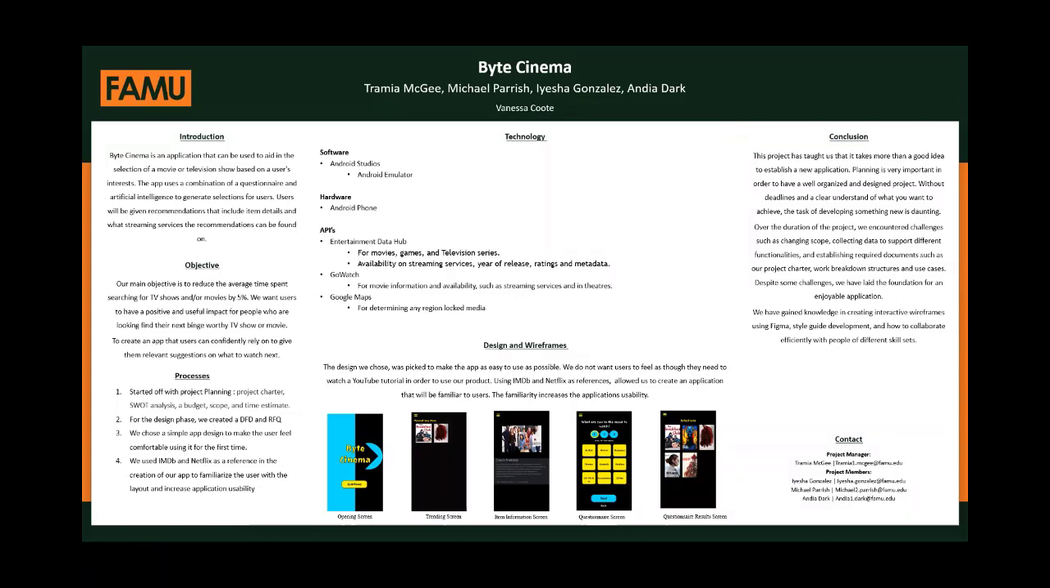For you today, Byte Cinema is an application that can be used to aid in the selection of a movie or television show based on a user's interests. The app uses a combination of a questionnaire and artificial intelligence to generate selections for users. Users will be given recommendations that include item details and what streaming services that recommendation can be found on.